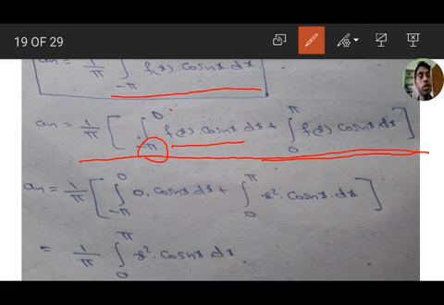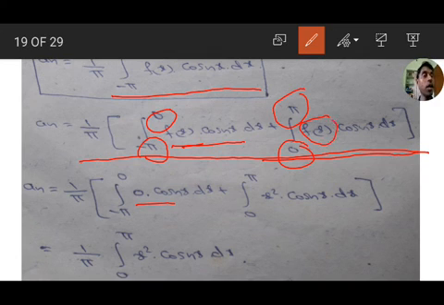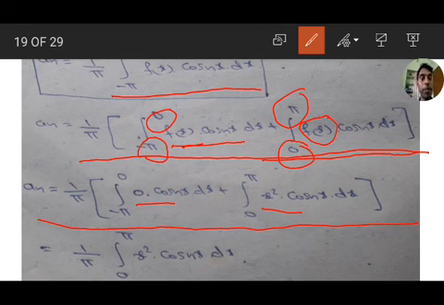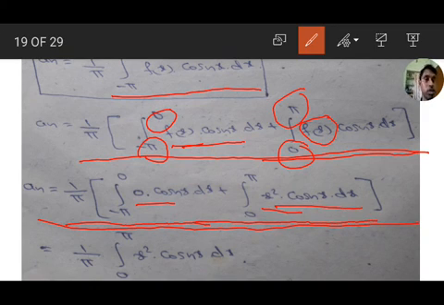From minus pi to 0, f of x value is 0, so 0 into cos nx. From 0 to pi, f of x value is x square, so x square into cos nx. Therefore we get an equal to 1 by pi into integration minus pi to 0 of 0 into cos nx plus integration 0 to pi of x square into cos nx dx.